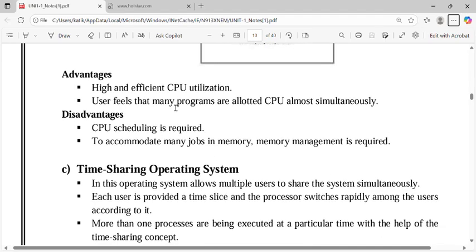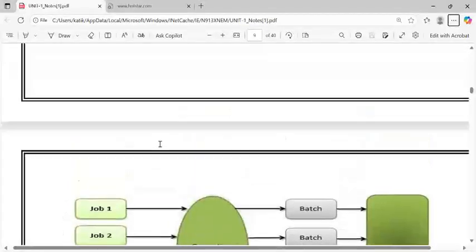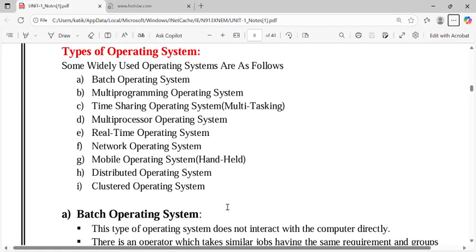So that's all for today's section. In the next section we will learn about the time sharing operating system and the multiprocessor operating system.